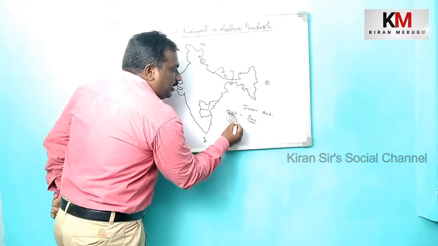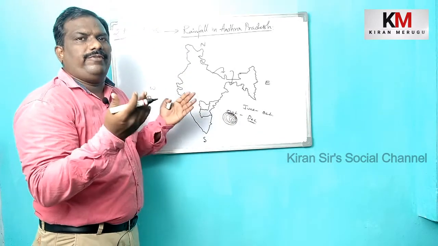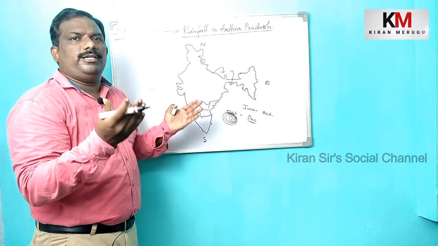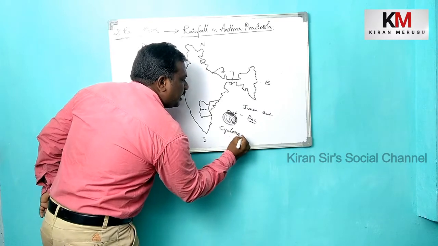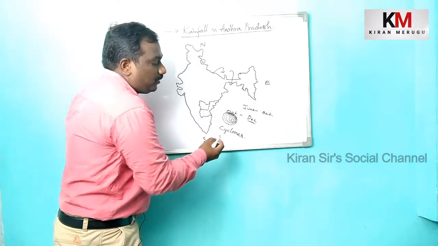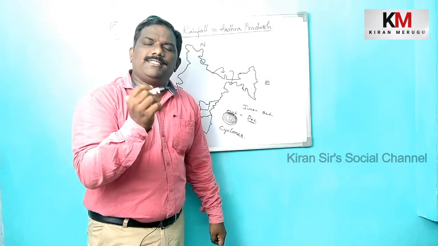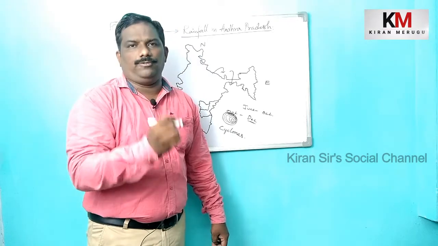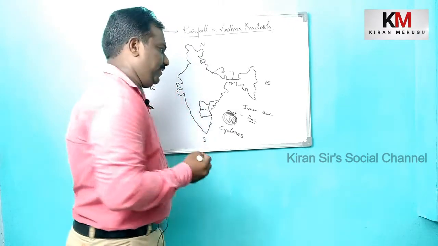The heavy whirling rainfall is called a cyclone. What is it called? Cyclone. What is meant by cyclone? A whirling storm is called a cyclone, and it is known as cyclonic rain.